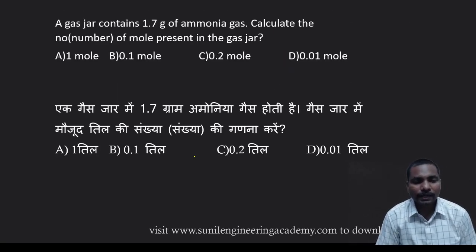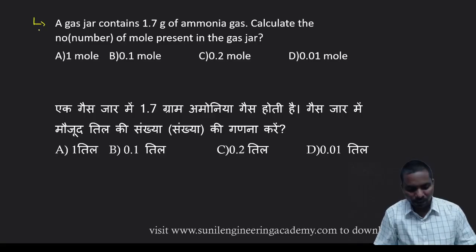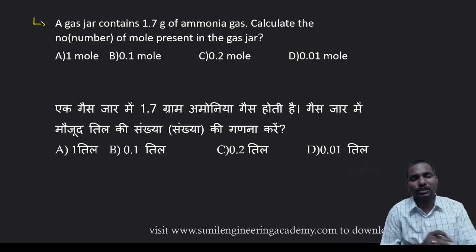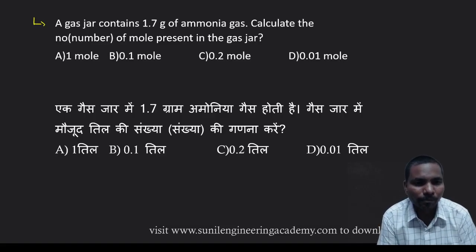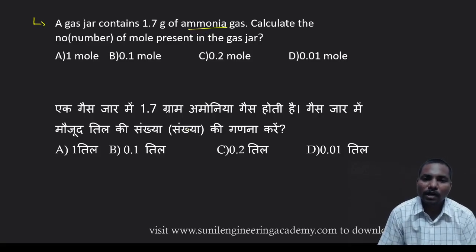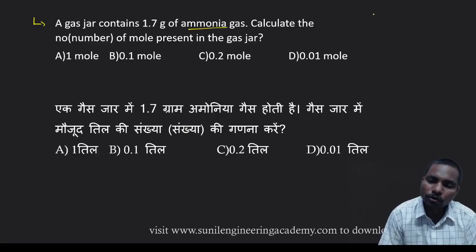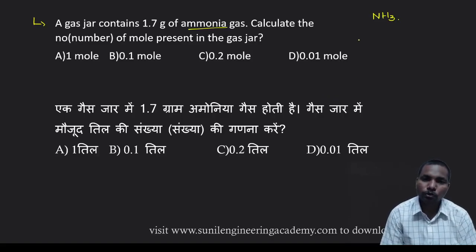A gas jar contains 1.7 grams of ammonia gas. Calculate the number of moles present in the gas jar. This type of questions are also repeated, but so many students left this type of questions. But it is very easy, guys. All of you listen carefully and concentrate. Whatever chemical or molecule they have given, note down that one. Ammonia, you need to know the formula, NH3.